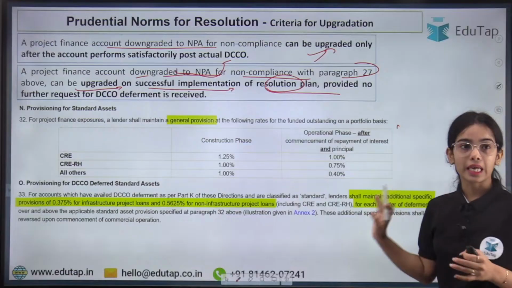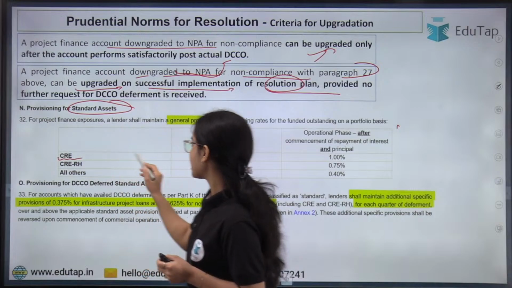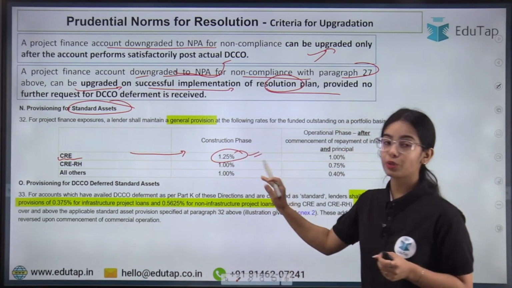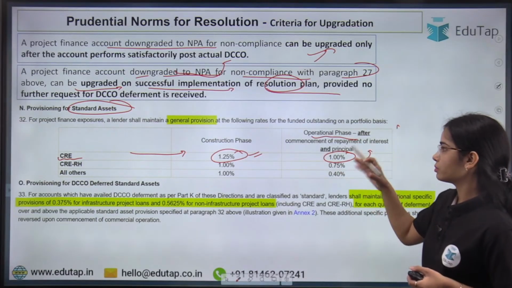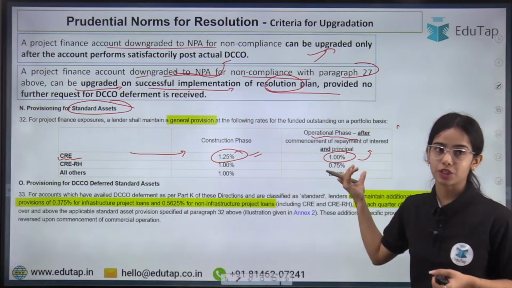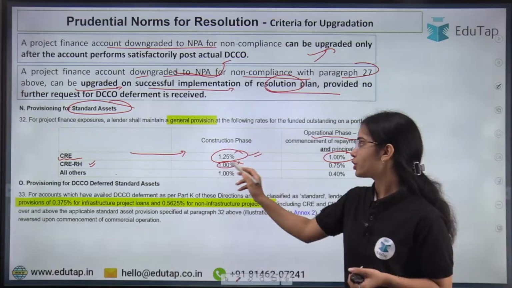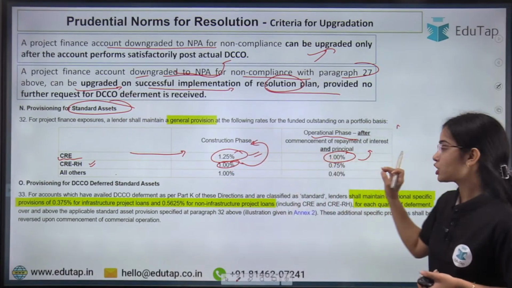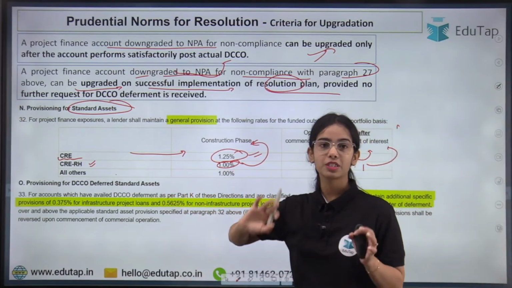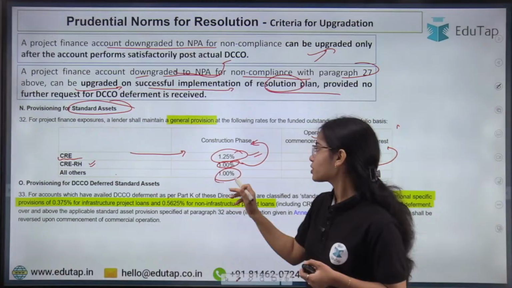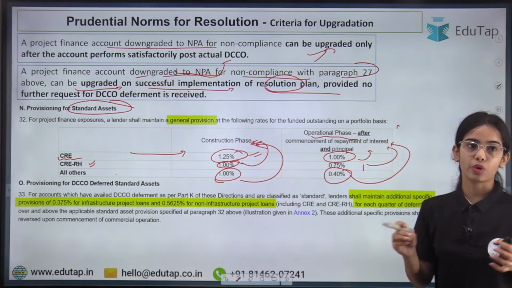Now, in the case of provisioning for standard assets, for commercial real estate, a provision of 1.25% has to be maintained in the construction phase, and 1% during the operational phase. For residential property, 1% during the construction phase and 0.75% during the operational phase. For all others, that means infrastructure projects and such, 1% during the construction phase and 0.40% during the operational phase.